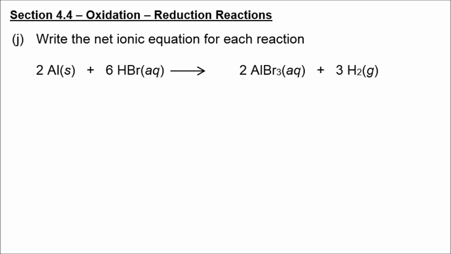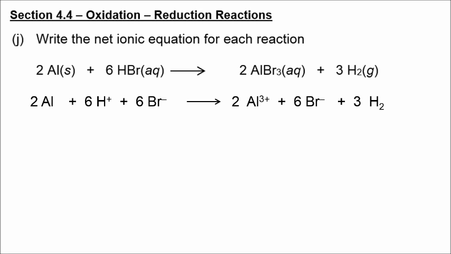Now we're going to write the net-ionic equation for a reaction. We have to decide if we split something up or not. Well, aluminum is just aluminum, but hydrobromic acid is a strong acid, so we're going to go ahead and split it up. And aluminum bromide is a soluble ionic compound, so we split that up. We leave hydrogen as hydrogen gas. Let's cross off any spectator ions we see, and the net ionic equation looks like this.